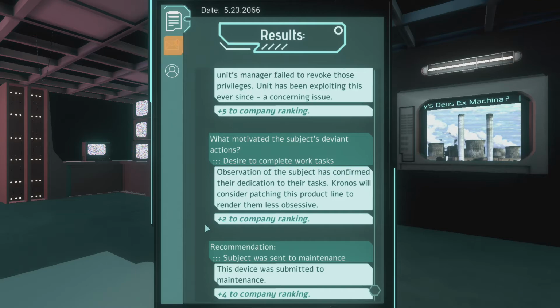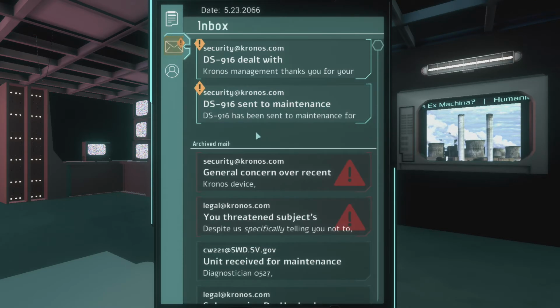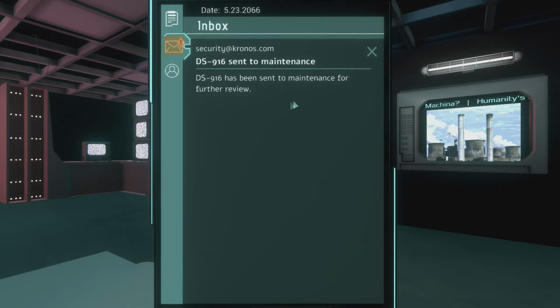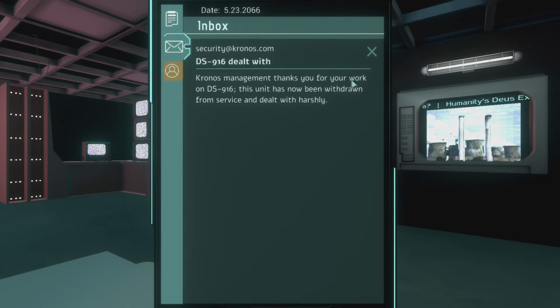To company ranking. Subject was sent to maintenance. Company ranking. Okay, that wasn't too bad. Sent to maintenance for further review. Management thanks you for your work on DS-916. The unit has now been withdrawn from service and dealt with harshly.